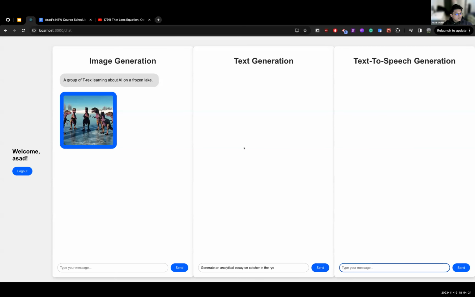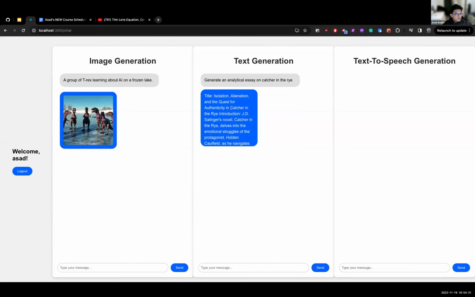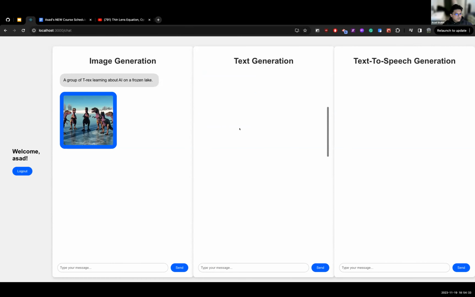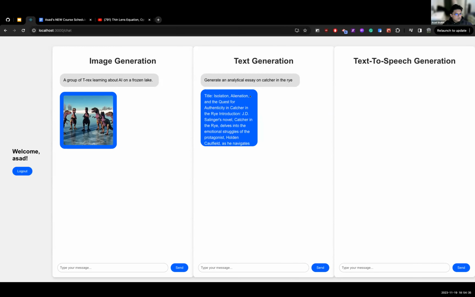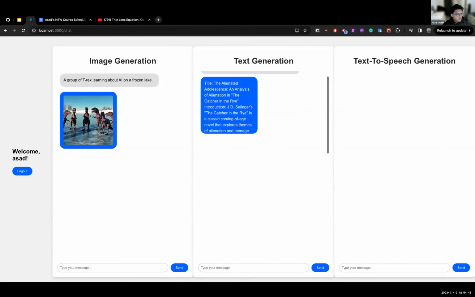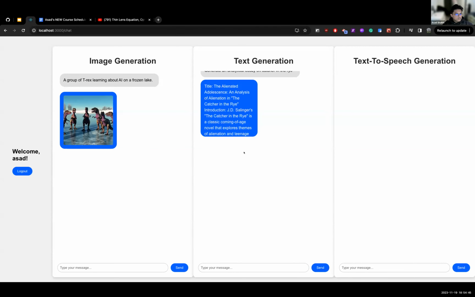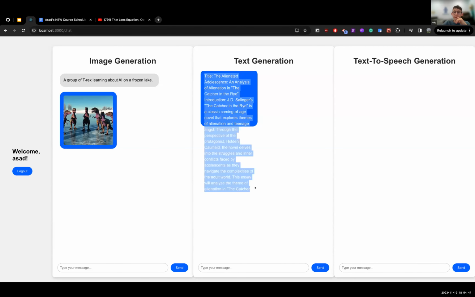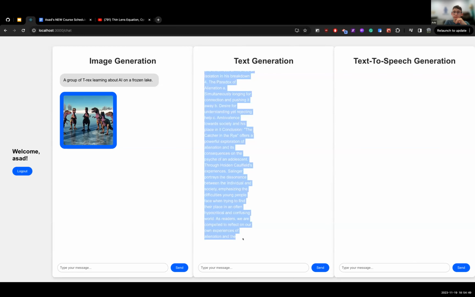There we go. So it continues on, but our message box as of right now is limited to that much space. As we can see, it generated more than the blue box area. If you could highlight it real quick. Yeah, go ahead.